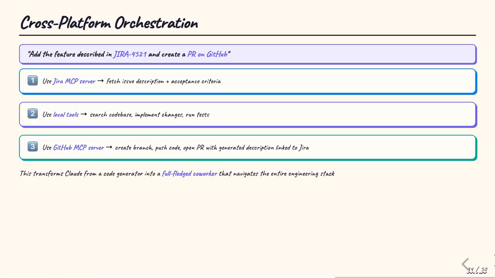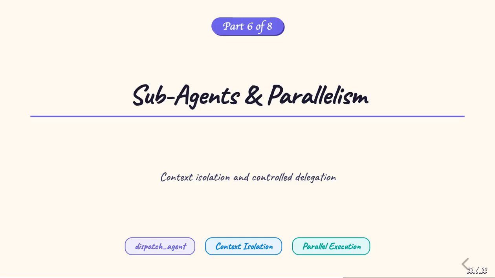Here's what MCP makes possible in practice. A developer says, add the feature described in Jira issue 4521 and create a pull request on GitHub. Claude Code uses the Jira MCP server to fetch the issue description and acceptance criteria. It uses local tools to search the codebase and implement the changes. Then it uses the GitHub MCP server to create a branch, push the code, and open a pull request with a generated description linked to the Jira ticket. One natural language command triggers a complete engineering workflow spanning multiple platforms. No manual coordination required.